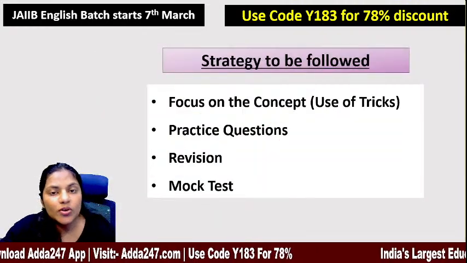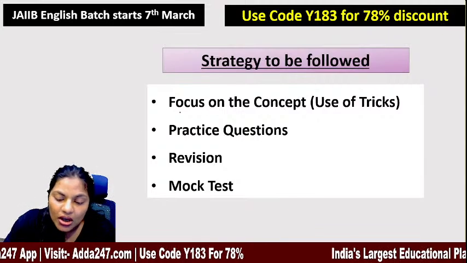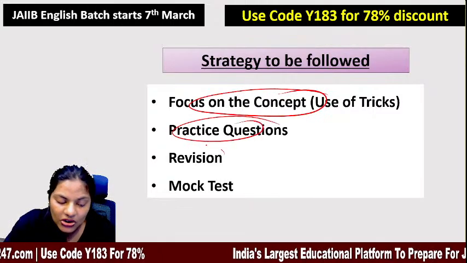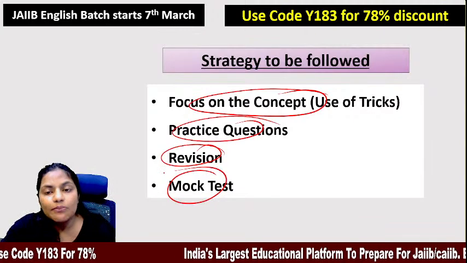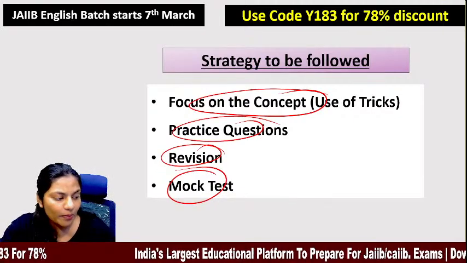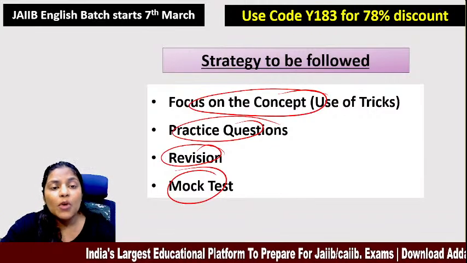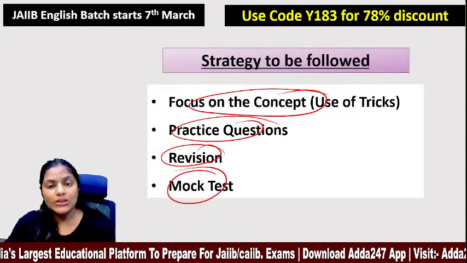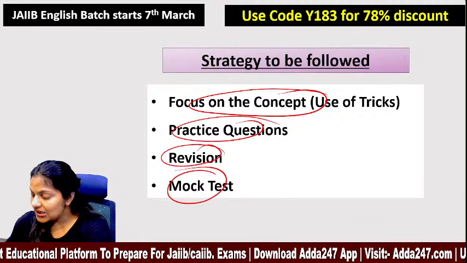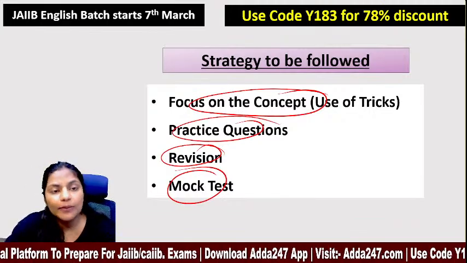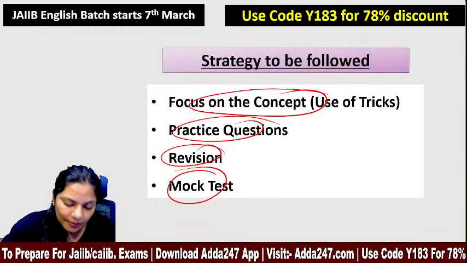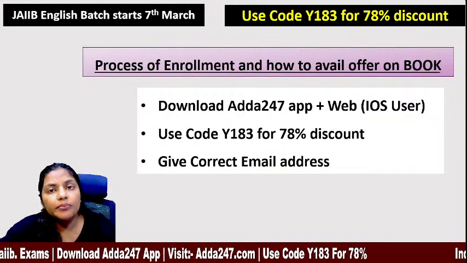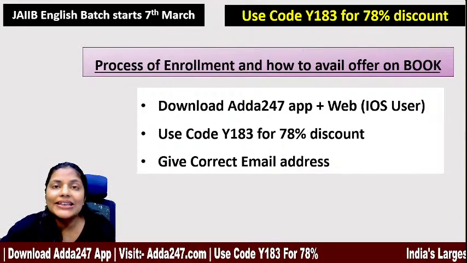Now, the strategy that we are going to follow in this batch or the upcoming batch is basically concept, practice questions, revision, mock test. Now you know the important topics as well. I have told you the complete syllabus, which topics are important and which we have to pay attention to. And again, don't skip the numerical part. If you skip it here, you will have to prepare it in CAIIB. And take a far-fetched goal of how to clear both the exams in one go.